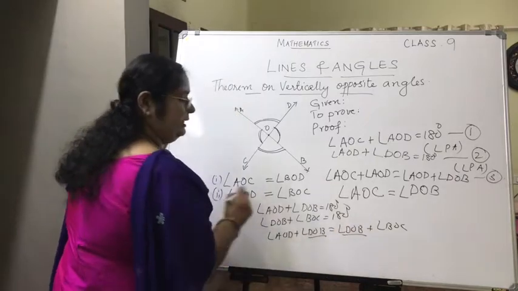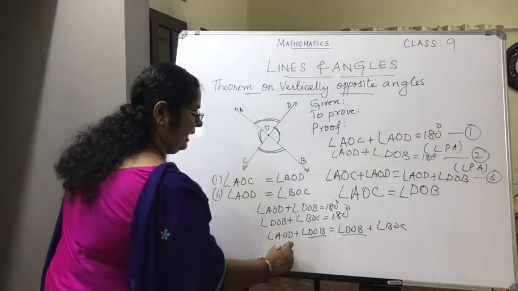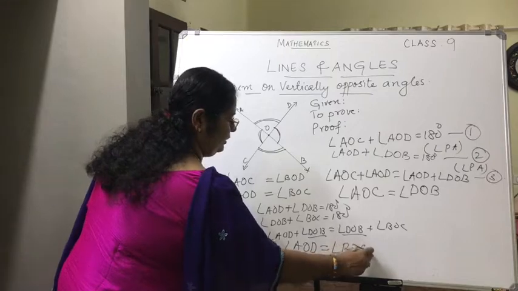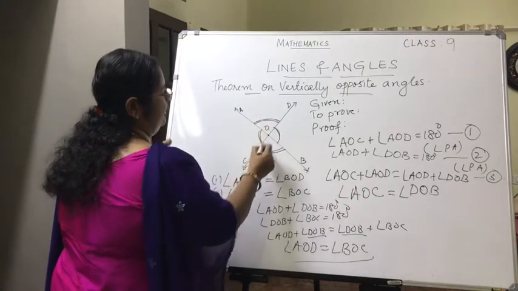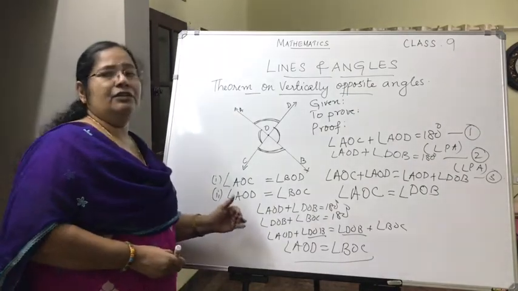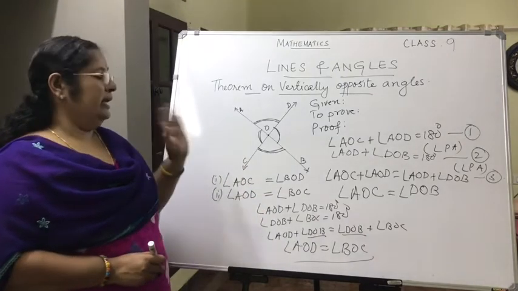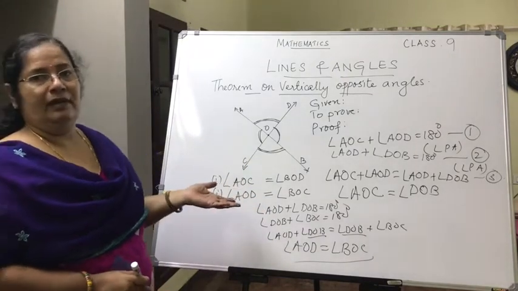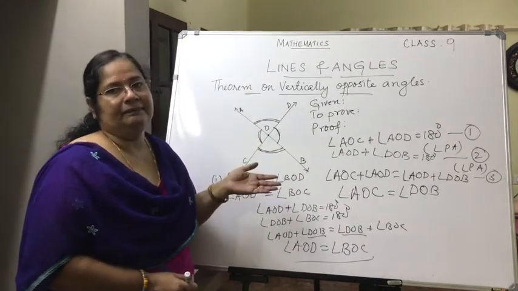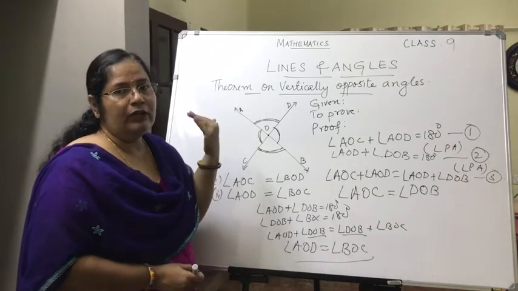Again, angle DOB is on both sides, so what remains is angle AOD equals angle BOC. These are the vertically opposite angles. It is enough that you prove any one of these, and then you can write similarly that angle AOD is equal to angle BOC, but there we consider different rays and different lines. Is it clear how to prove the theorem on vertically opposite angles?